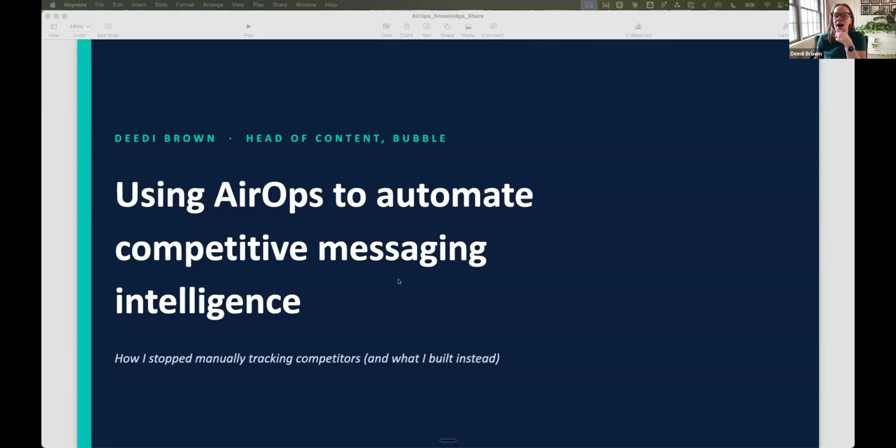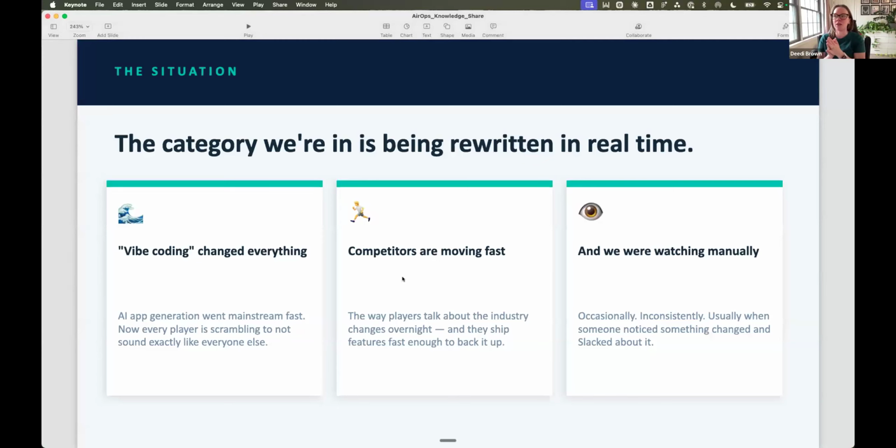So let me get my screen shared here. I'm going to talk about how I built this competitive messaging intelligence tool in AirOps. If you're not familiar with AirOps, don't worry, I'll give you the TLDR on that in just a couple of seconds. But just to set the stage of what the challenge was for us.